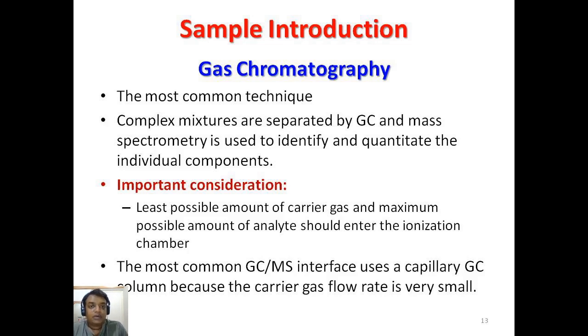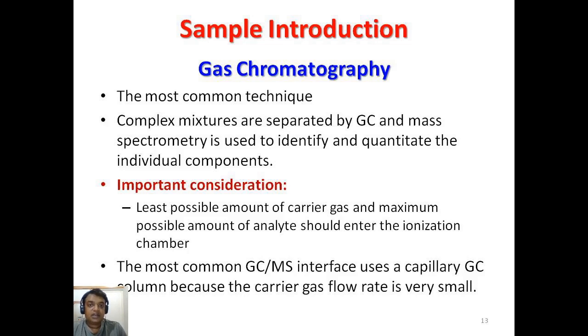So compounds that are thermolabile are not directly inserted into the ionization chamber. In that case the effective method is gas chromatography mass spectroscopy. That means gas chromatography identifies and separates the particular gases, and these separated gases are then passed directly into the ionization chamber of the mass spectrometer.